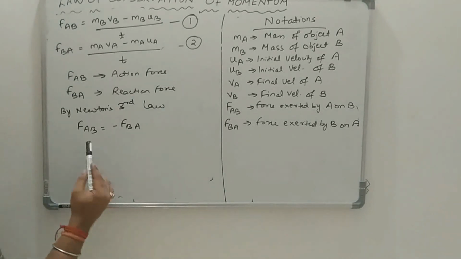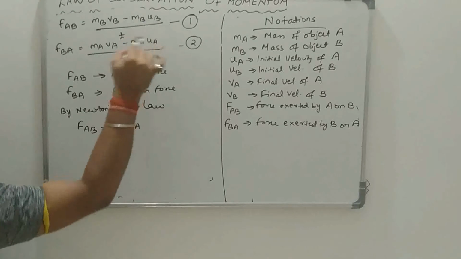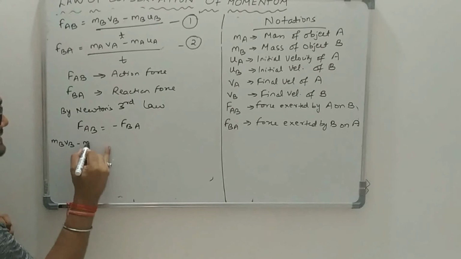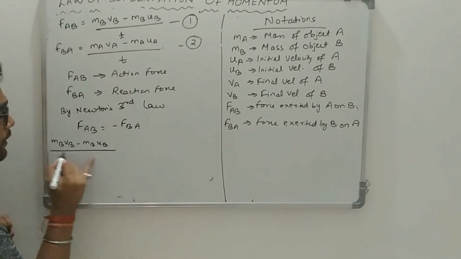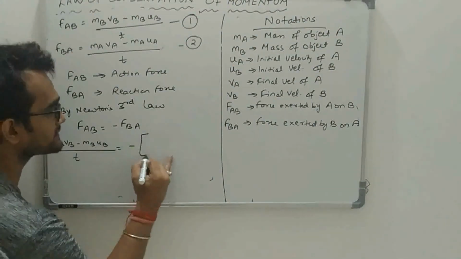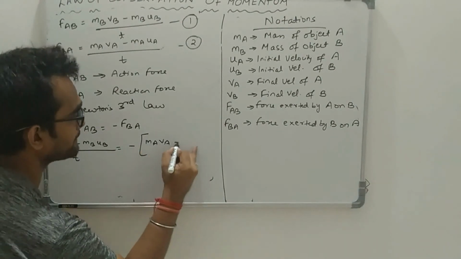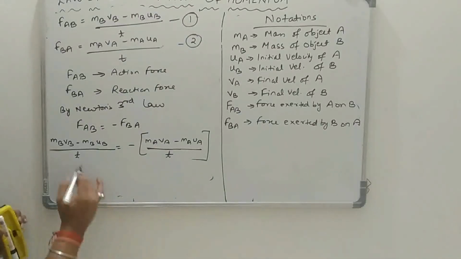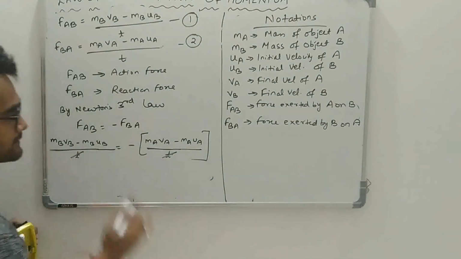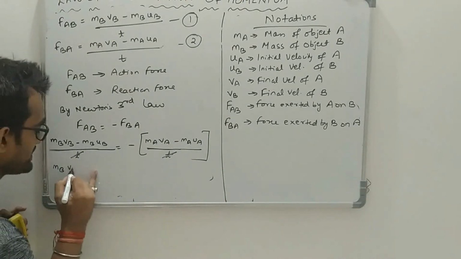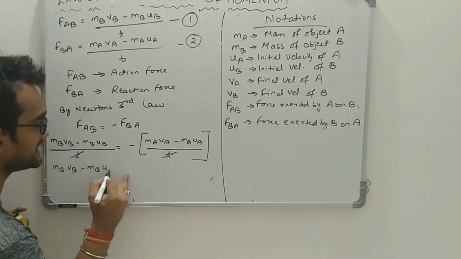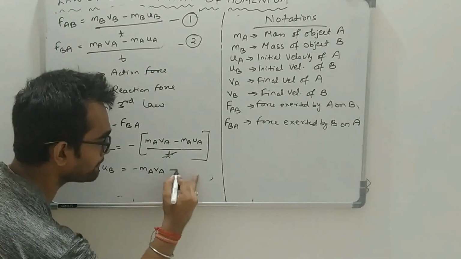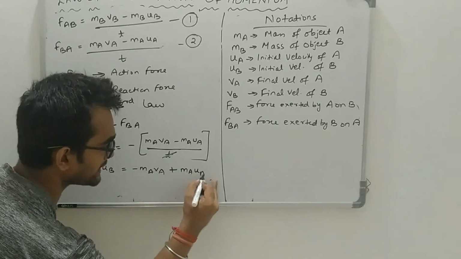Now I will insert the formulas of FAB and FBA from here. After inserting it, I will get MBVB minus MBUB upon T is equal to minus MAVA minus MAUA upon T. Now cancelling T from both the sides, I will get MBVB minus MBUB is equal to, I will open this bracket, minus MAVA plus MAUA.